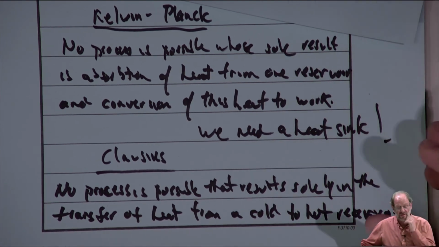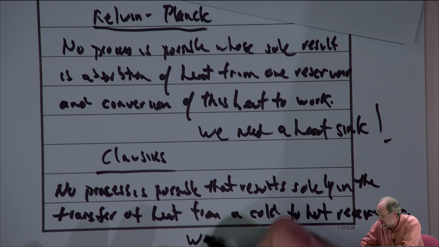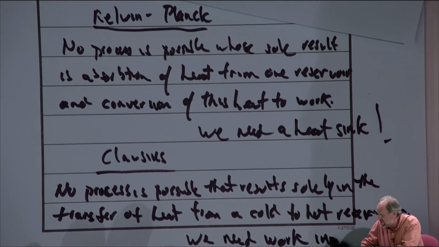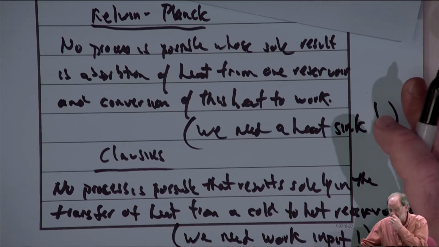Okay. In other words, we need work input, right? So we need work input, we need a heat sink, as I stated above.